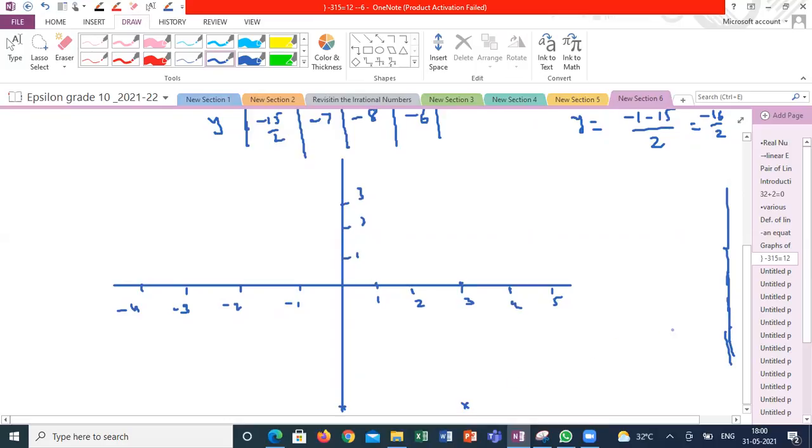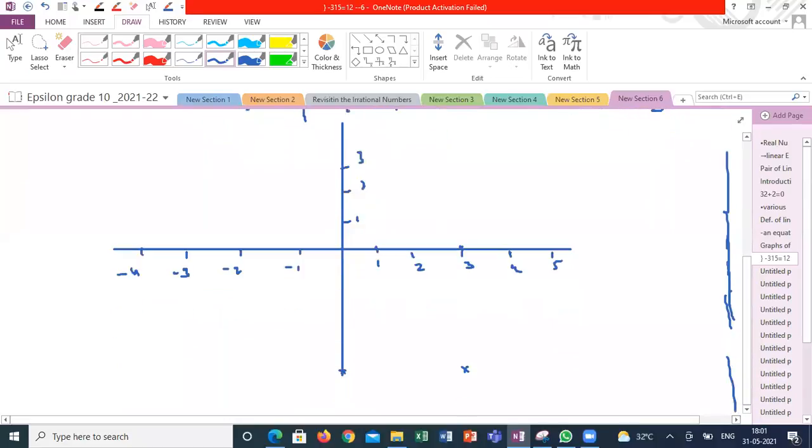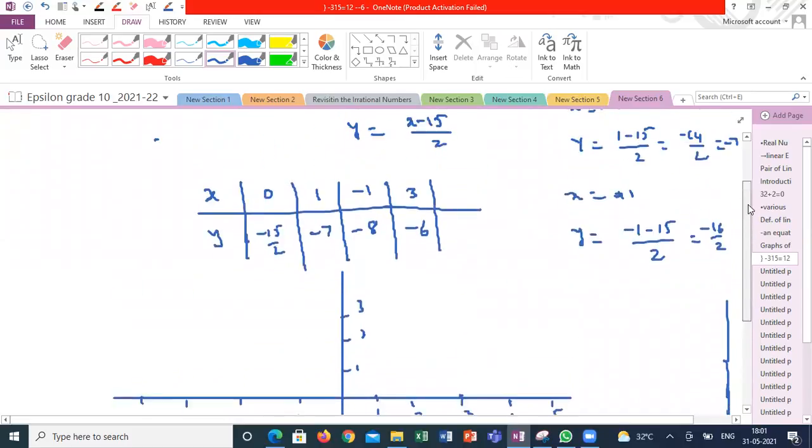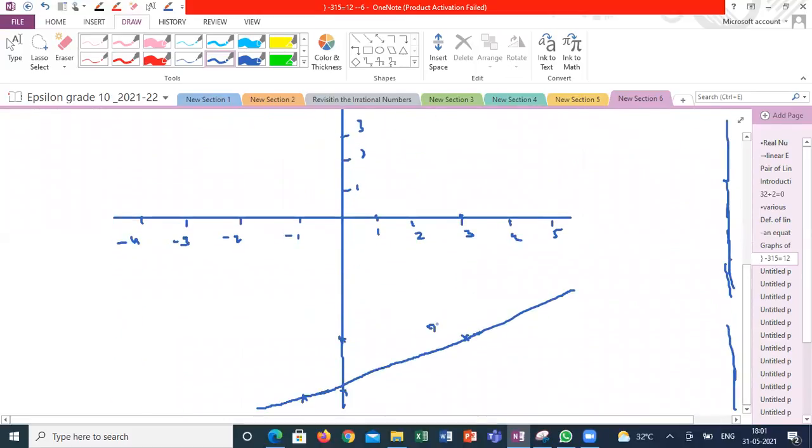I am taking one more point, minus 1 comma minus 8. Minus 1 comma minus 8 means somewhere here it will come. So if I am tracing, this is the graph I will get. This is a straight line. This straight line represents what equation I am having? X minus 2y minus 15 is equal to 0. This is how we are able to trace the graph.